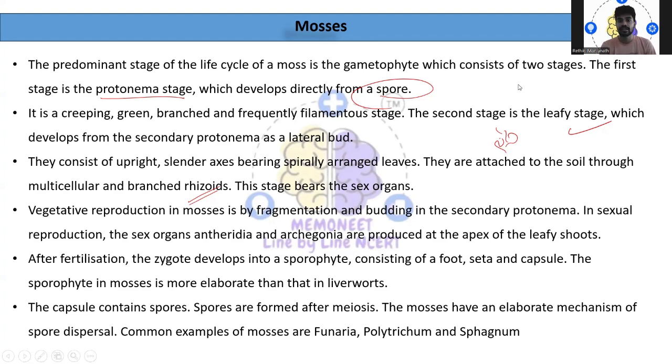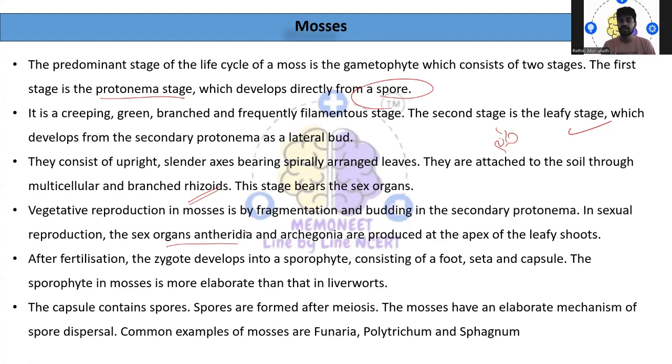So after this, we have sex organs. When it comes to vegetative reproduction, it is by fragmentation and budding in the secondary protonema. In sexual reproduction, it is by sex organs, that is antheridia and archegonia, which are produced at the axil of the leaf, in the shoot region. Clear?